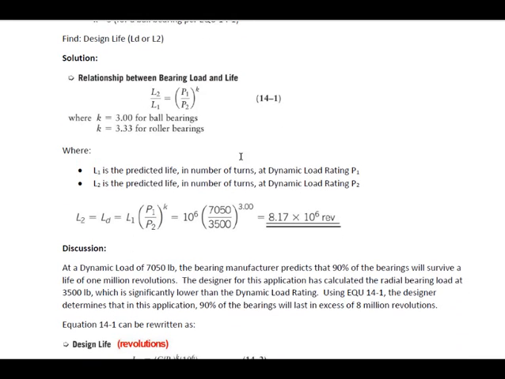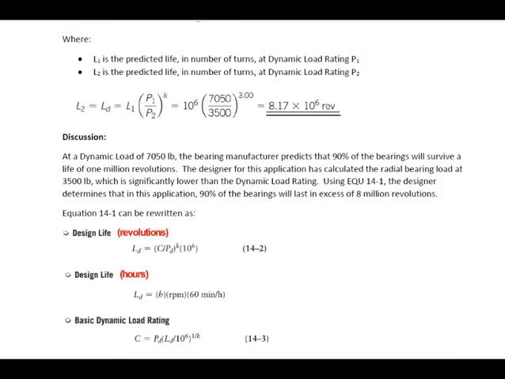Okay, we're going to use equation 14.1 for this solution, and this relates bearing life to load. In this case, we're going to solve this equation for L2. L1 is the predicted life in number of turns at dynamic load rating P1, and L2 is the predicted life in number of turns at dynamic load rating P2, in which case we solve for L2 and we get 8 million cycles.